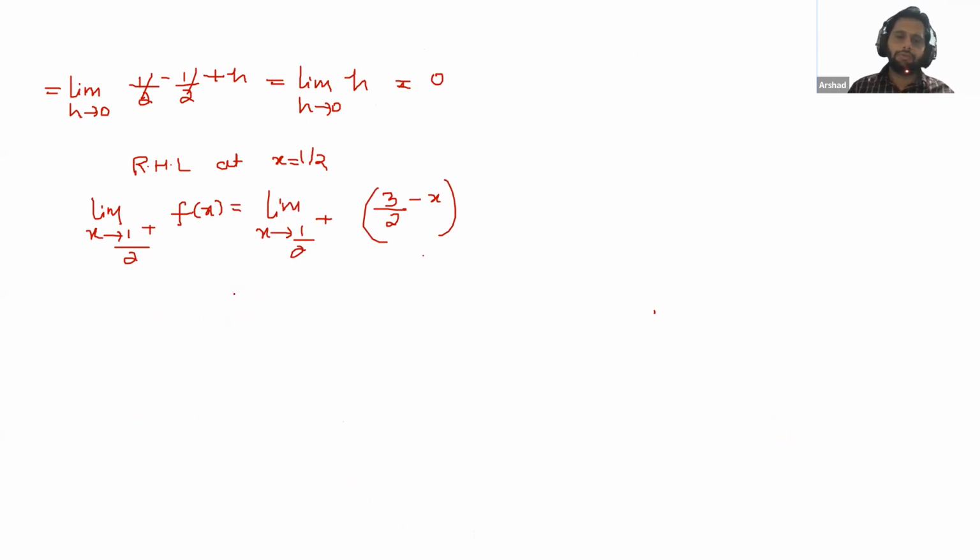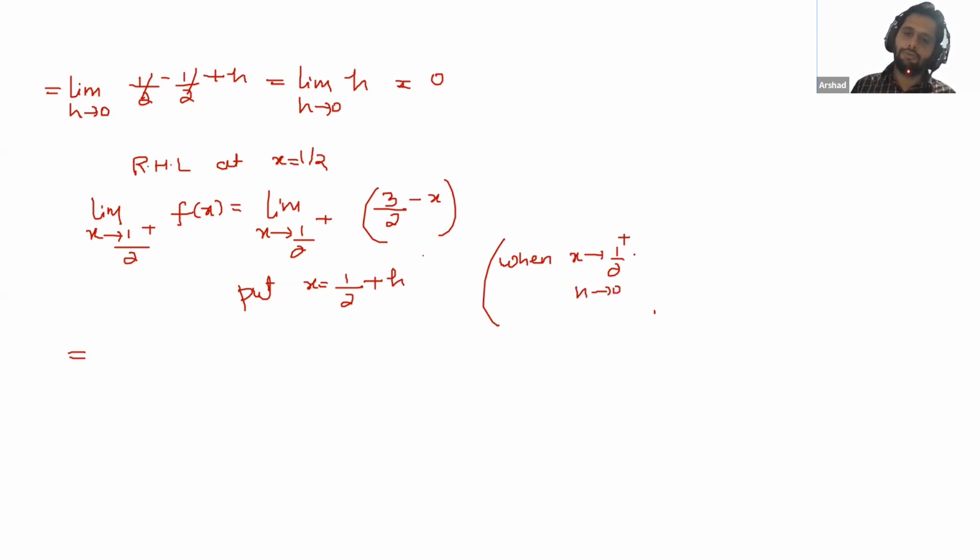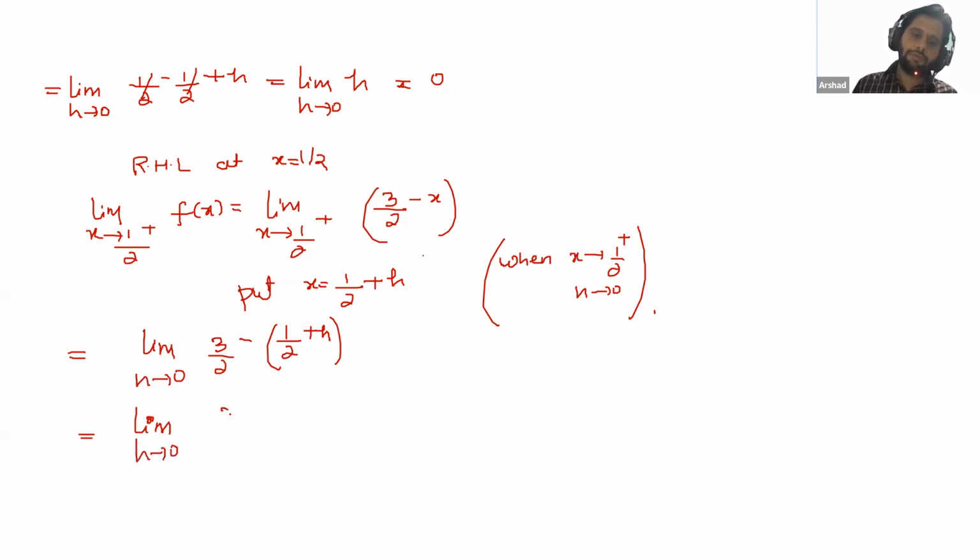Now the same thing, put x is equal to 1 by 2 plus h. So what you will get here, again in the bracket, write when x tends to 1 by 2 plus, h tends to 0. So what we get here, limit h tends to 0, 3 by 2 minus 1 by 2 plus h. Open this bracket. Limit h tends to 0, 3 by 2 minus 1 by 2 minus h.